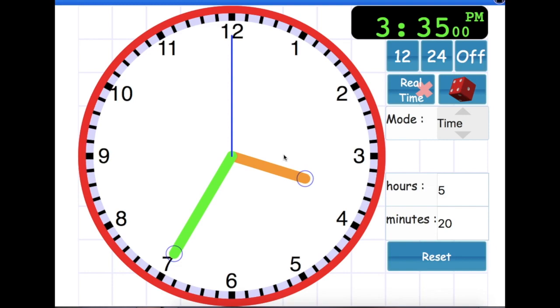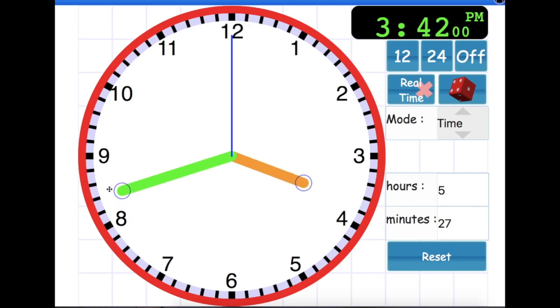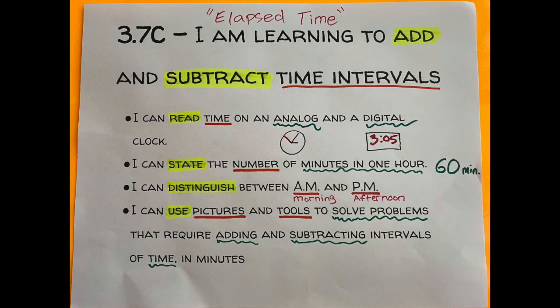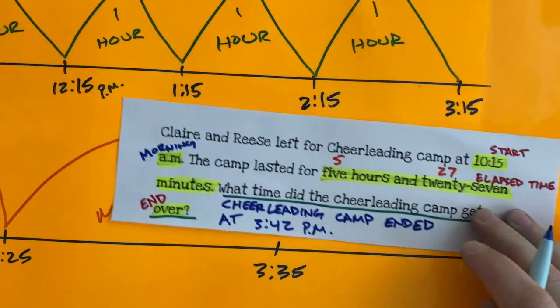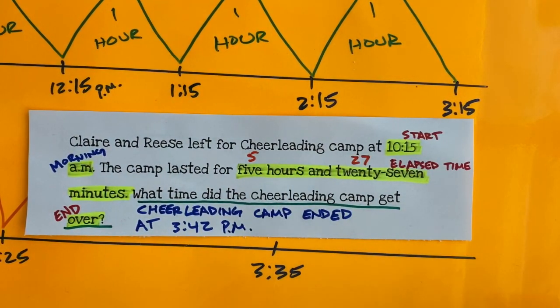Let us move 7 minutes forward on our analog clock. Each of these smaller lines is worth 1 minute. 1, 2, 3, 4, 5, 6, 7. And we can see our digital clock says 3:42 p.m. Here our hour hand is between the 3 and the 4, so it's in the 3 o'clock hour. And our minute hand is pointing at 40, 41, 42. We can now answer the question. Cheerleading camp ended at 3:42 p.m.